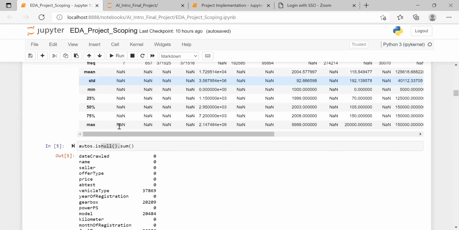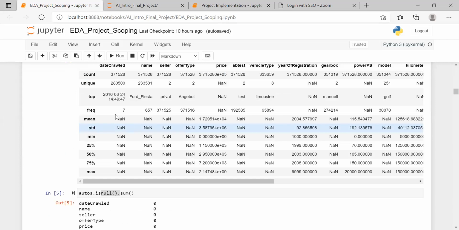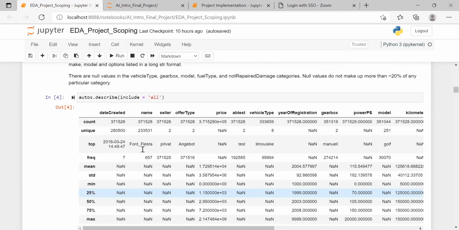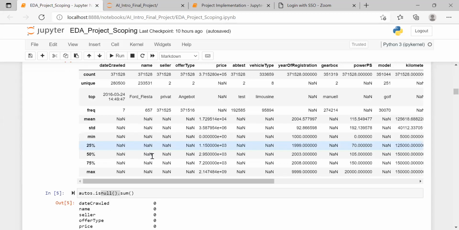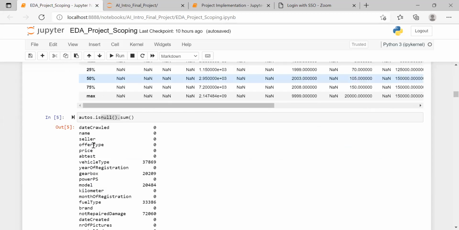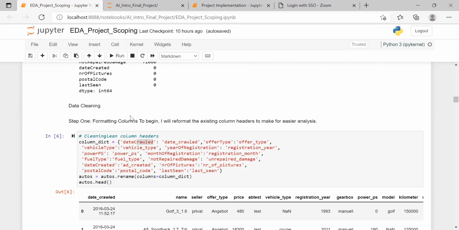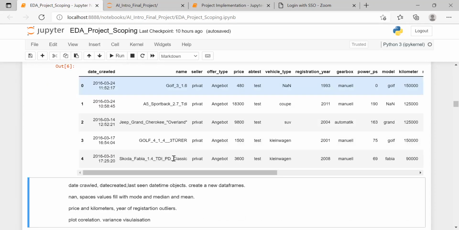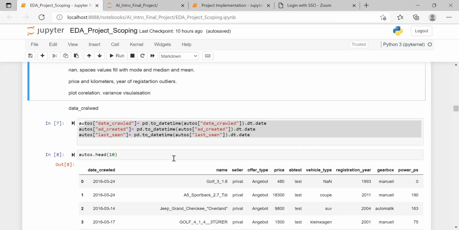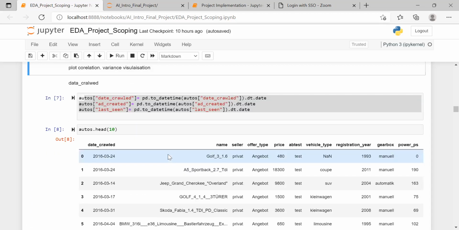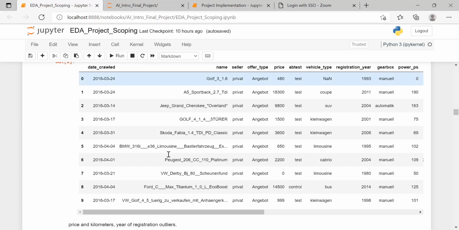Because we have some NaN values in the data, we can see the mean, standard deviation, and other parameters as NaN. So we removed those values from the data by using the isnull and sum option. Once the data cleaning was completed, we created a proper header for the data, and then we started the EDA process of this data.